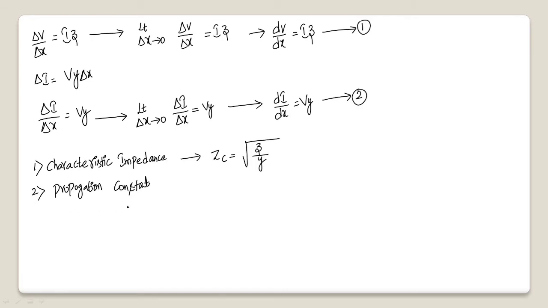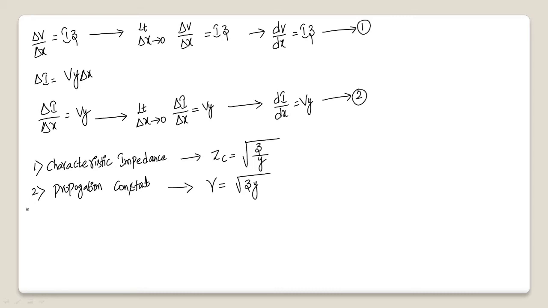This information can be obtained from the propagation constant, and we give the symbol gamma for it, and it is given by root of z into y. So this is about the characteristic impedance and propagation constant.